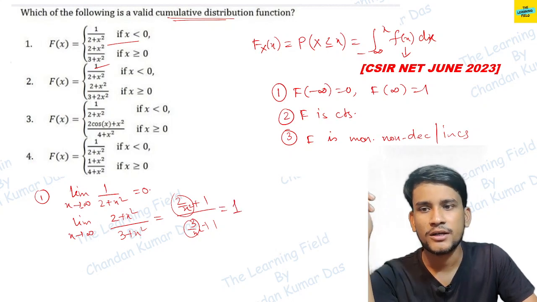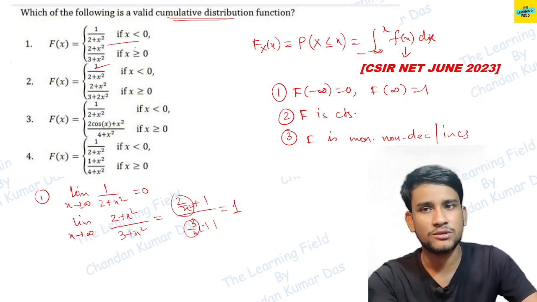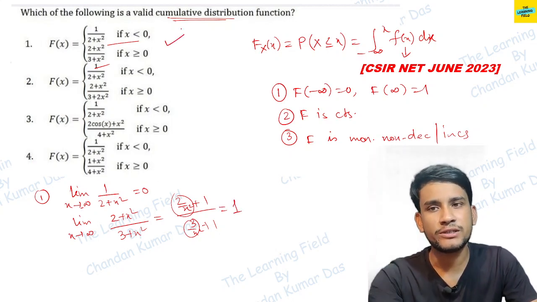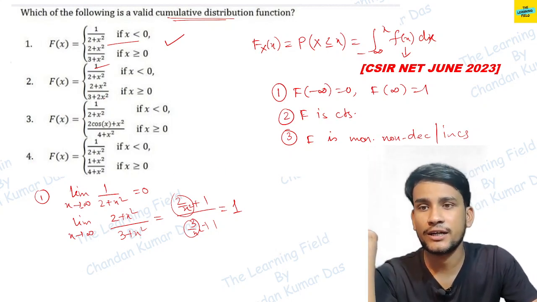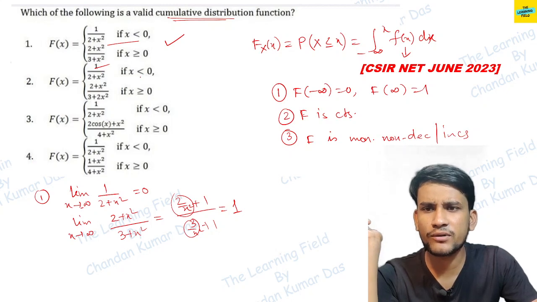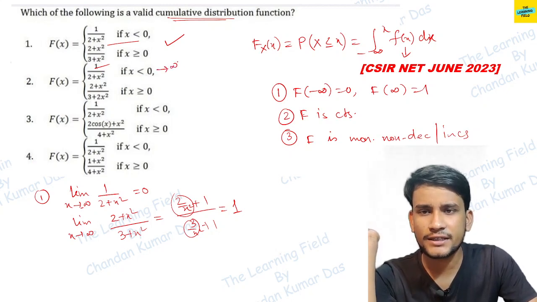So this means 1. So these two are satisfied. So this may be the cumulative distribution function. Okay, so now we can check the second option. For the second option, as x tends to minus infinity, this term goes to 0. And for x tends to infinity, this term goes to what?